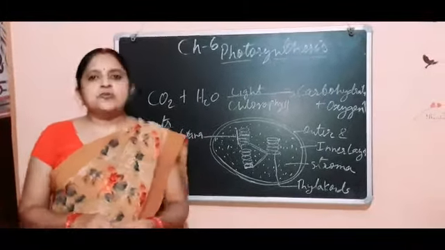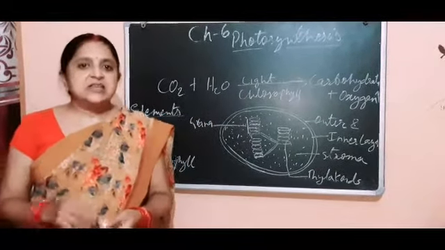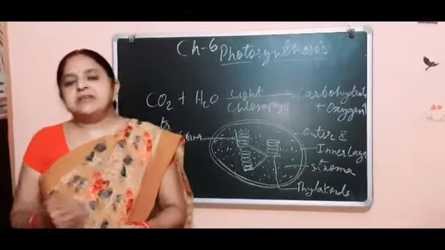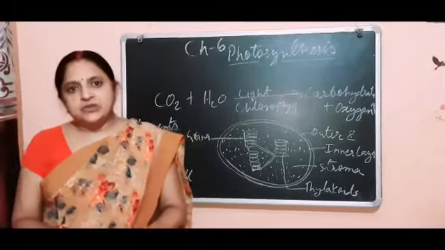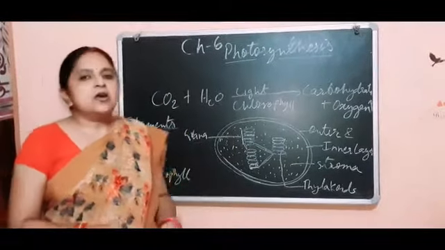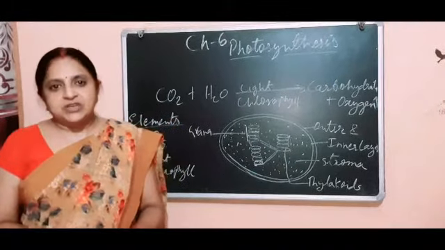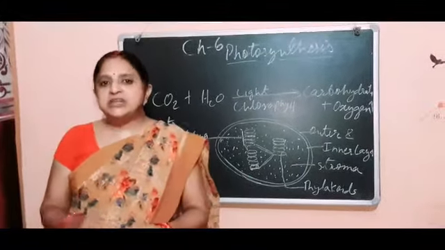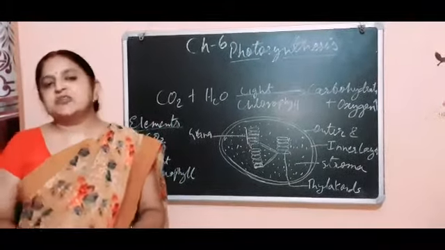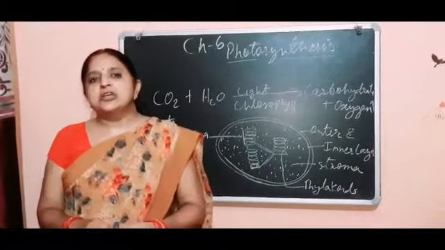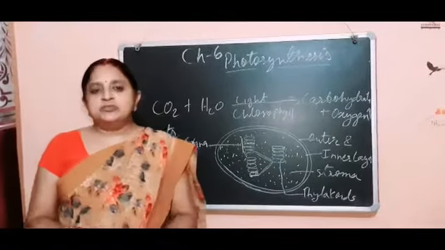Now, on the basis of the use of pigments and substances, autotrophs are again divided into two categories: photoautotrophs and chemoautotrophs. Photoautotrophs are all green plants because they use light for making their food, and chemoautotrophs, like cyanobacteria, these bacteria, use some chemical substances for making their food, so they are called chemoautotrophs. This is all about the types of nutrition.